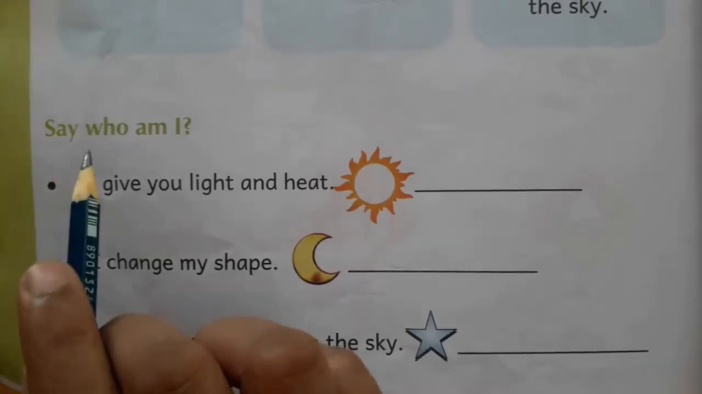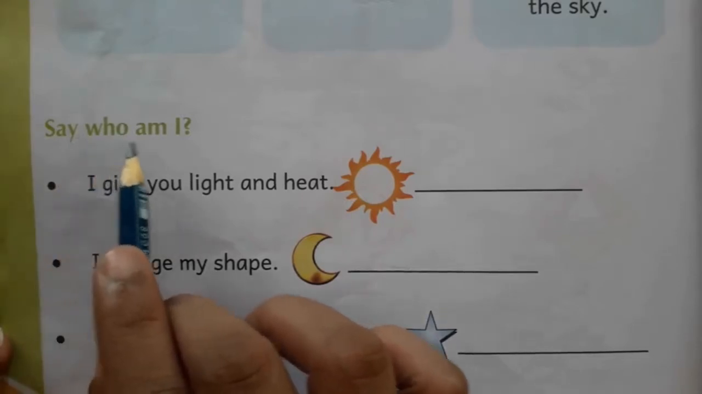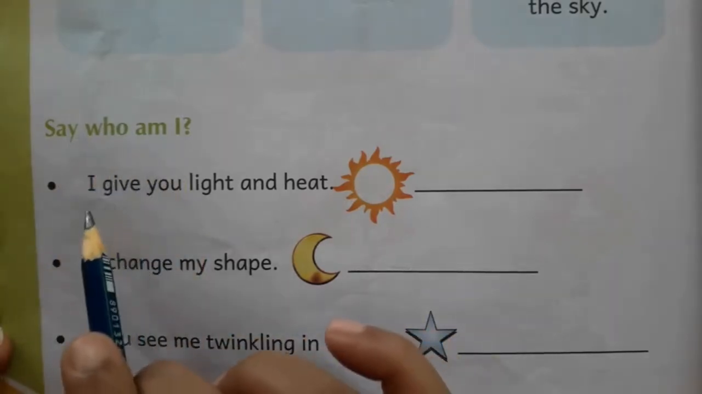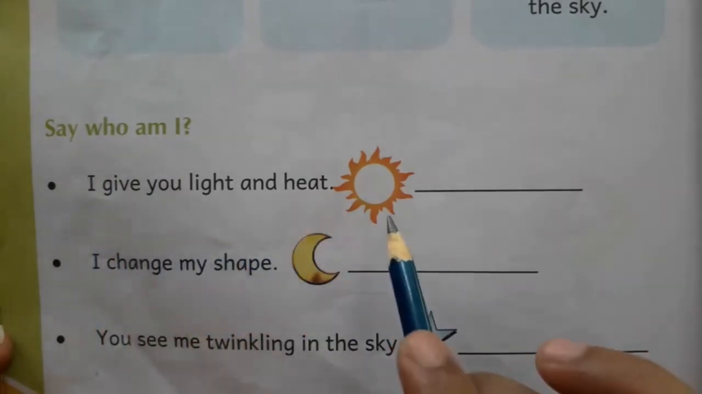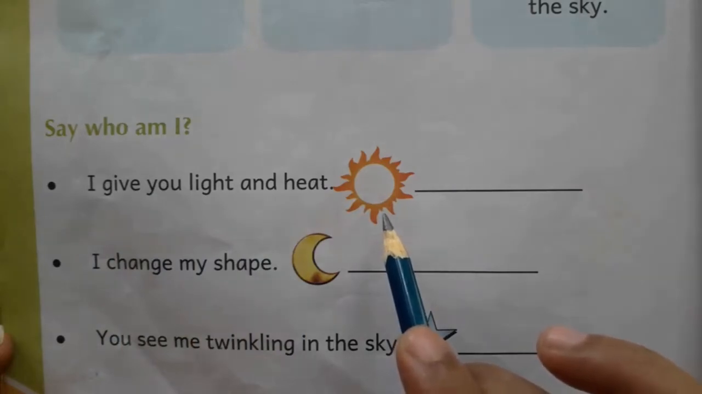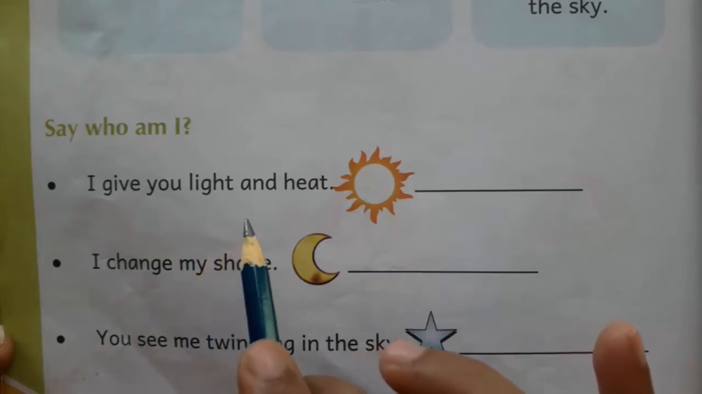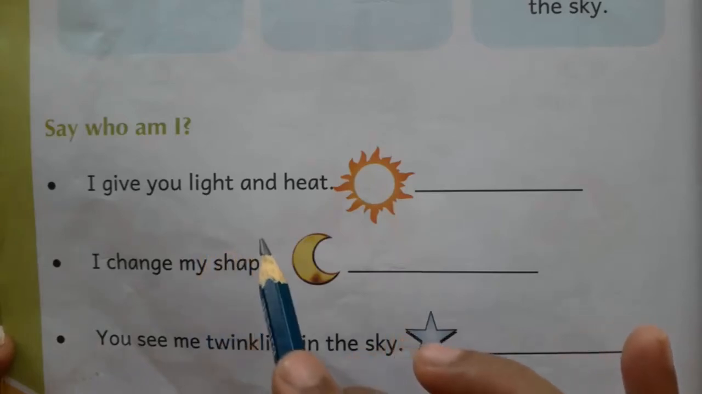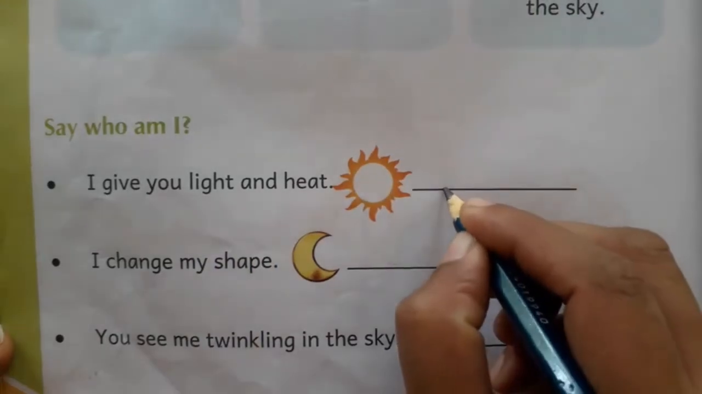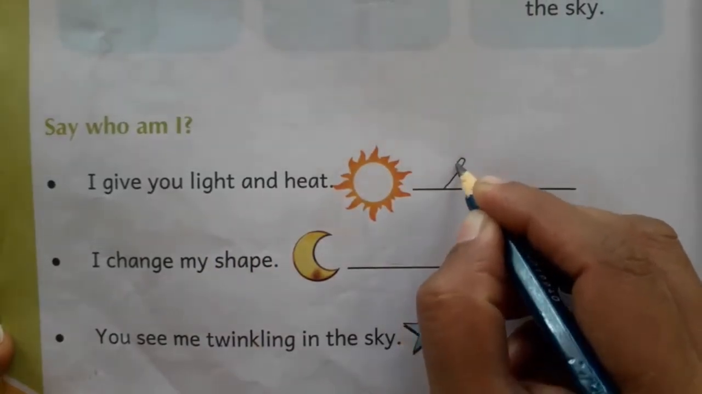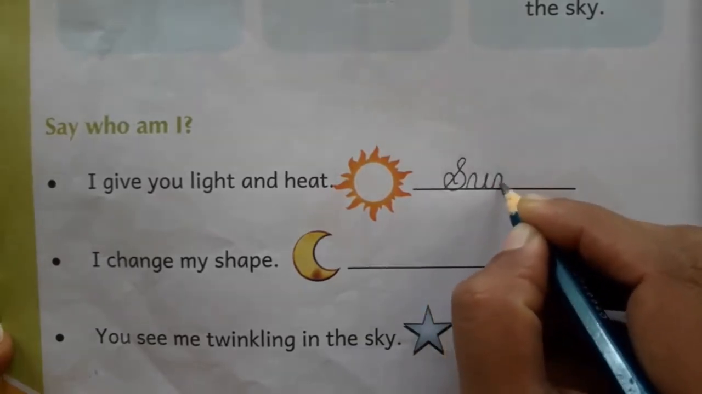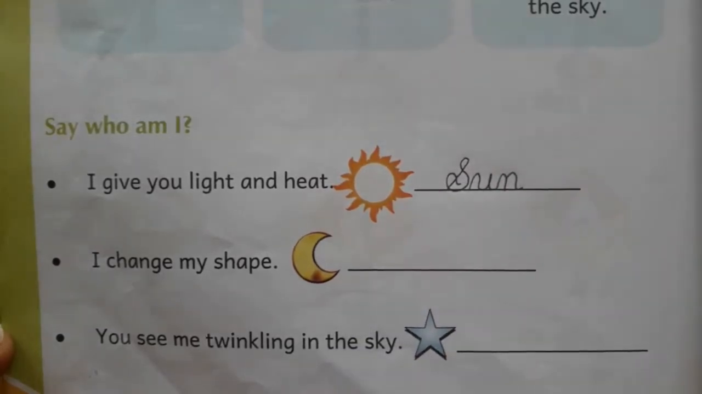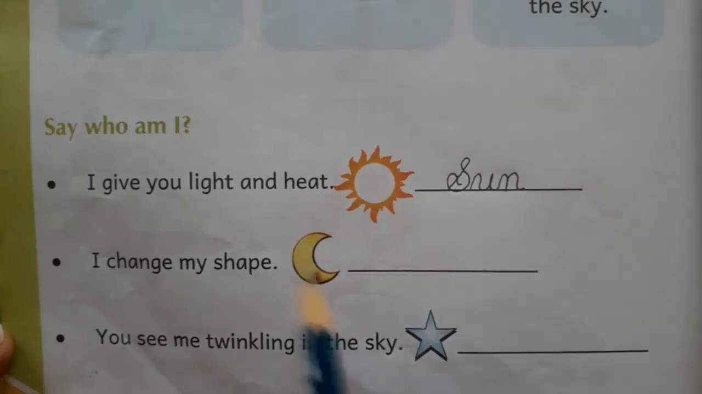Children, there is an activity given here, that is, say who am I, okay? First one: I give you light and heat. Look here, what is this? This is the sun, right? The sun gives us light and heat, right? That's why we should write the spelling of sun here, okay? Write capital S, small u, small n, okay? S-U-N, sun.